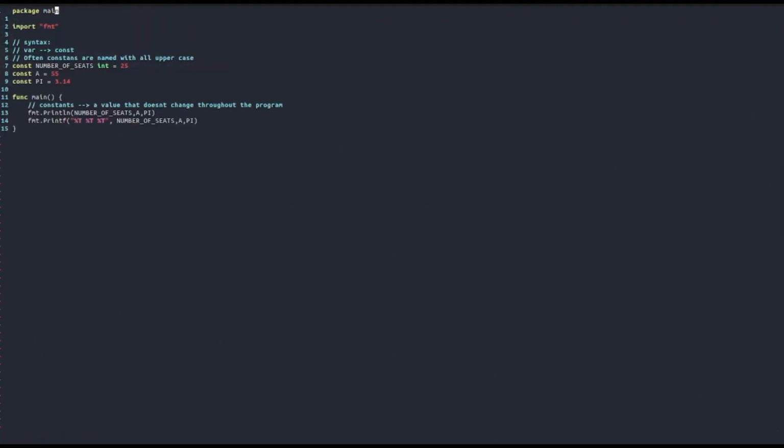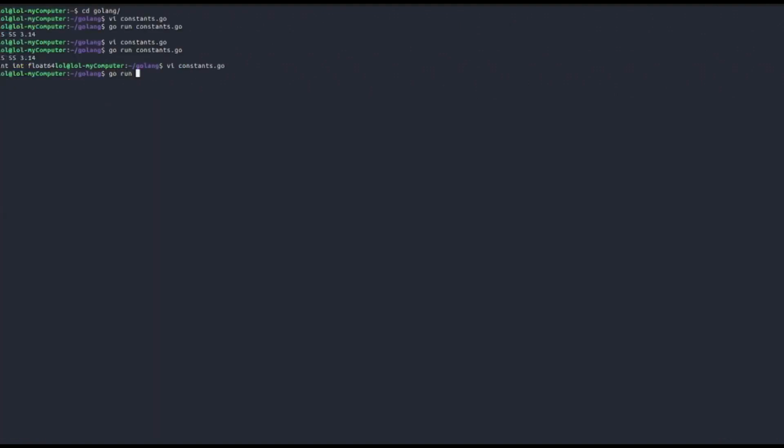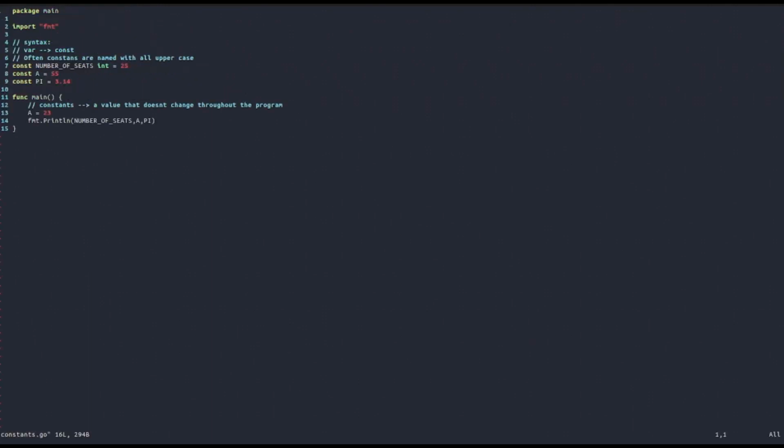So okay, and as we said above, we are not able to reassign a new value to one of these constants. Let's try, for example, to give a another value. So let's try to change the value of a, and let's see what happens. And in fact, we get an error: cannot assign to a, untyped int constant 55. That's because we declared it as a constant, and thus throughout the program, every time we try to reassign a value to it, we will run into an error.